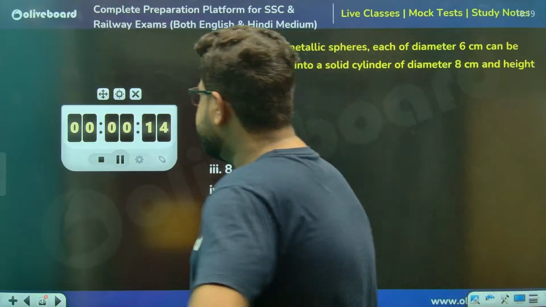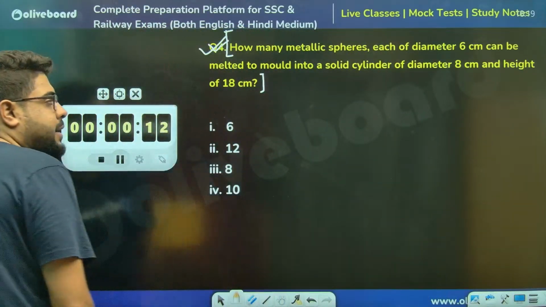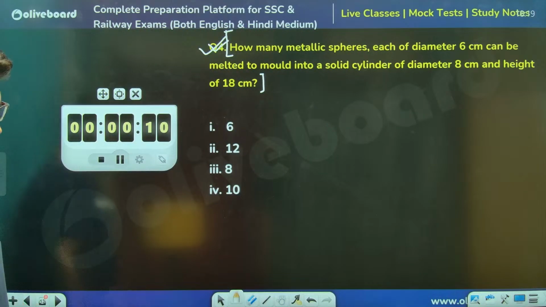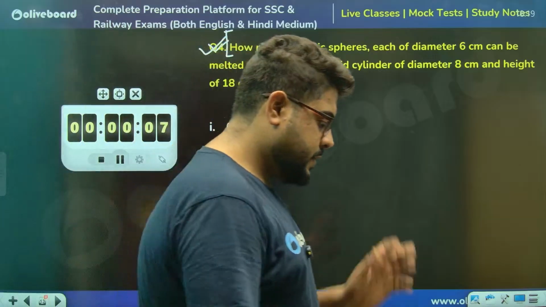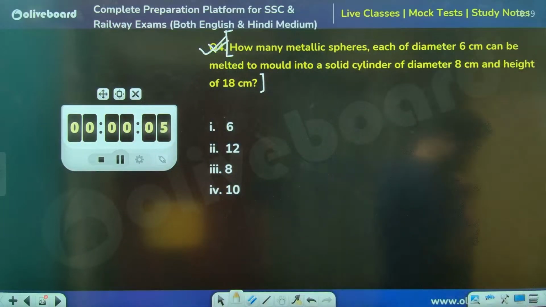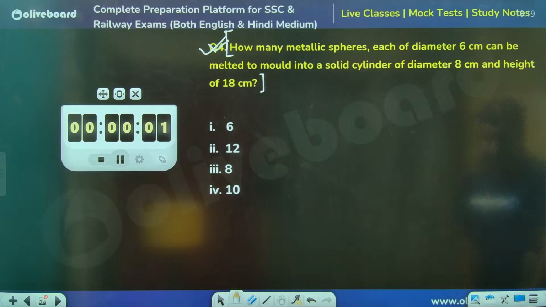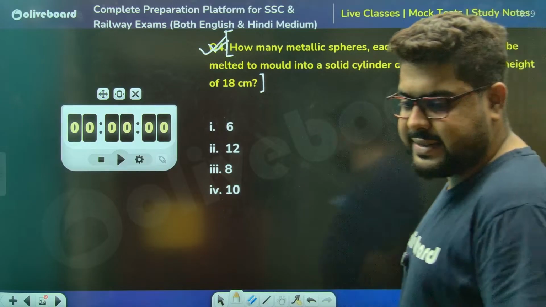Sir, the melted and recast part. Arghamita is saying 8. Very good. Very, very good. Chalo, let's see.